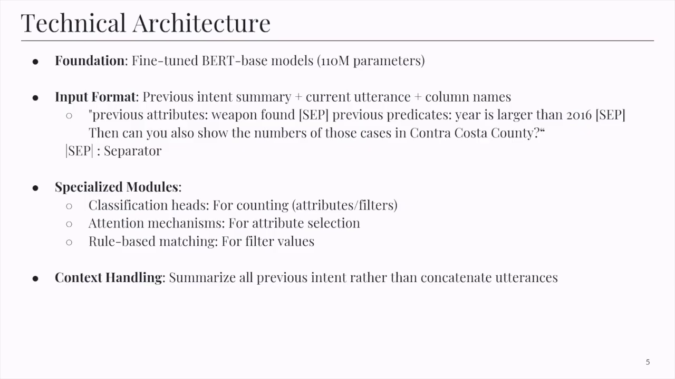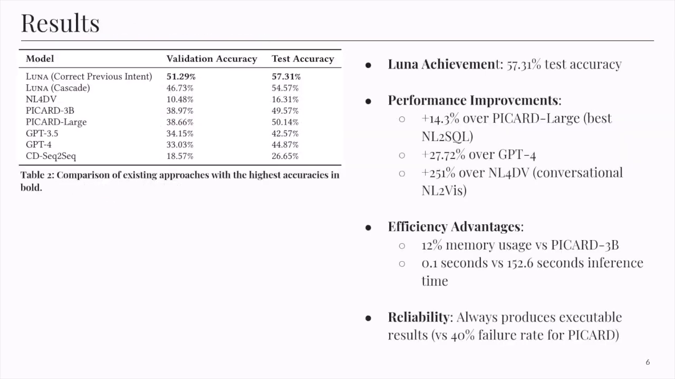For the specialized models, they use 3 different architectures optimized for each task. Classification heads work well for counting how many attributes or filters to use. Attention mechanisms excel at selecting which specific attributes are most relevant to the user's query. And for filter values, they found that simple rule-based text matching actually works better than complex neural approaches. Using the right tool for each subtask rather than forcing everything through the same architecture is the key reason for Luna's success.